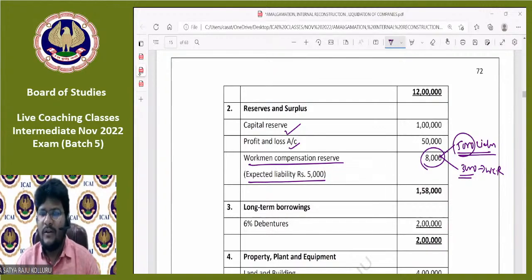Whenever in an organization any labor or any employee has a disability or is injured during the process of providing official duties, at that particular point of time, as per the Workman Compensation Act, we need to compensate such workman, because they are the labor under the process of manufacturing. At that point, we will utilize the reserve amount. So now, as per such Act, it will become a liability. That's why 5,000 is a liability and 3,000 is a workman compensation reserve. That is the meaning of expected liability.